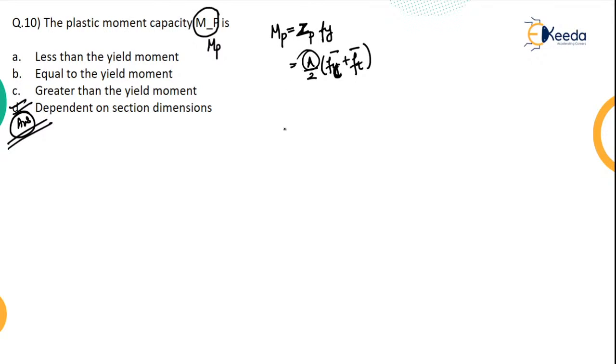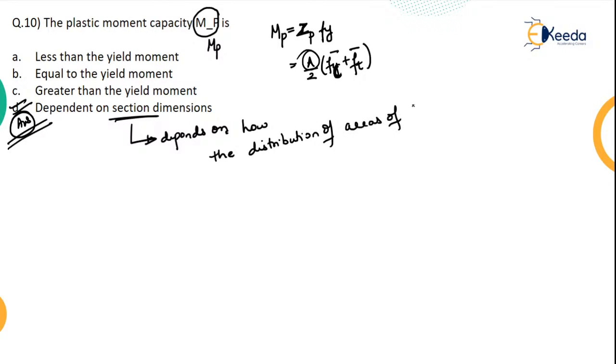Okay, so here if you observe, this is depending upon the section dimensions of the section and how the area is distributed. Not only on the section dimension, it also depends on how the distribution of area of cross section has been done. Okay, right. So that's your 10th question.